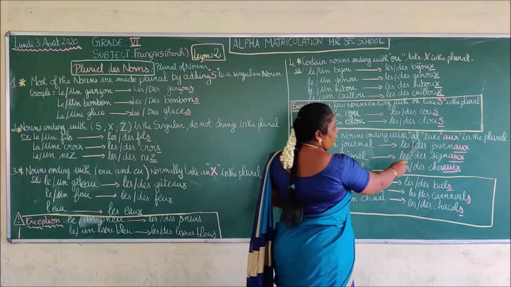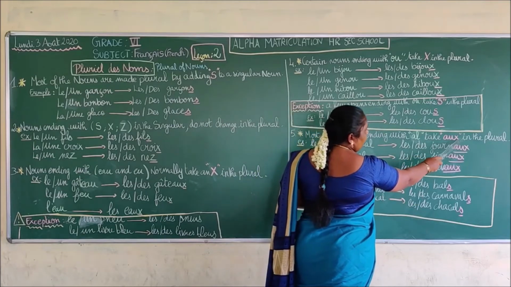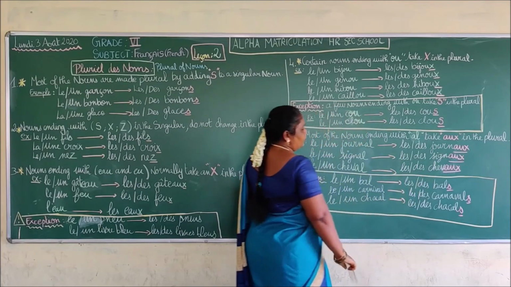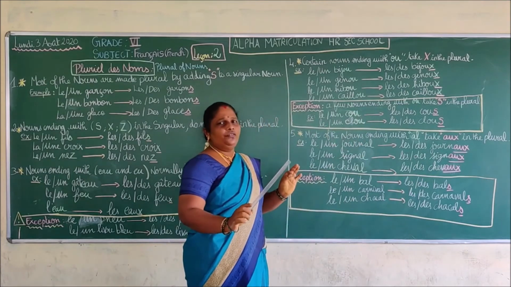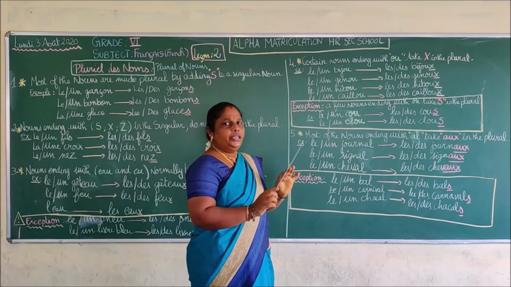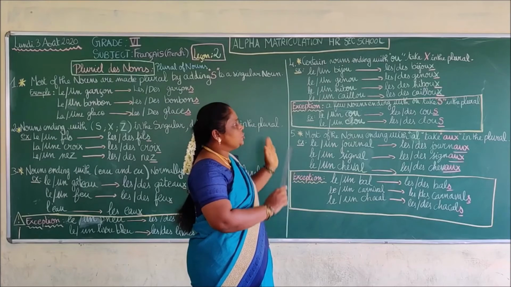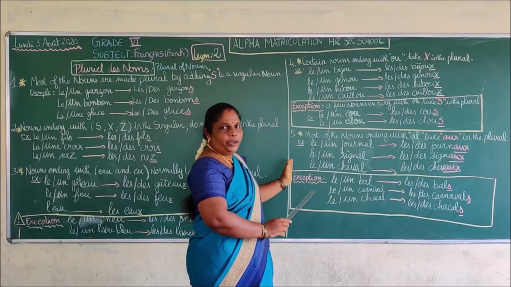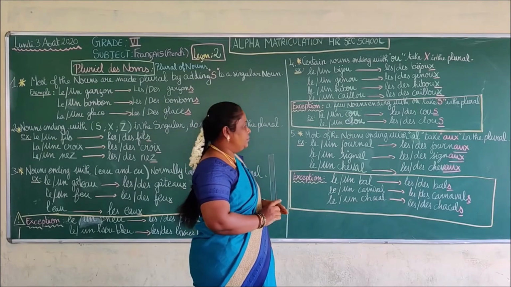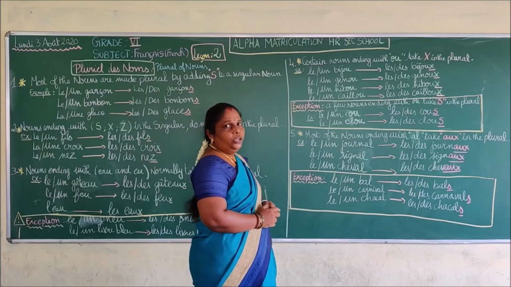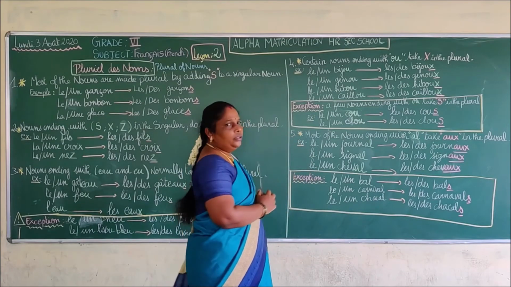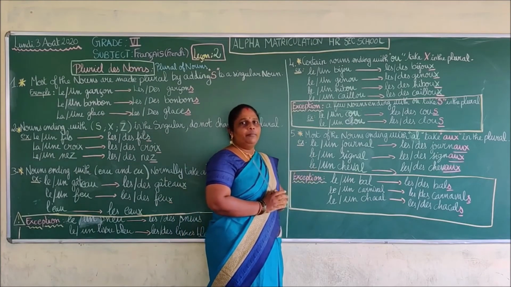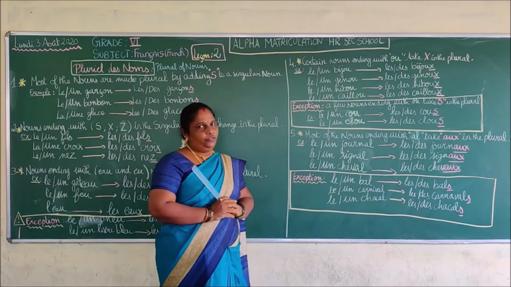Okay. So AL takes AUX in the plural. Okay. It will be very easy for you when you do your exercise. You have just to follow the grammar parts and do the exercise that I am going to give you. If you have properly listened to the grammar that I taught you, it will be easy for you to do